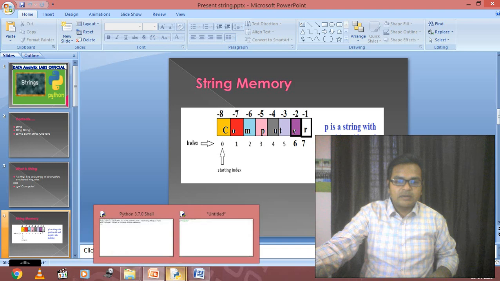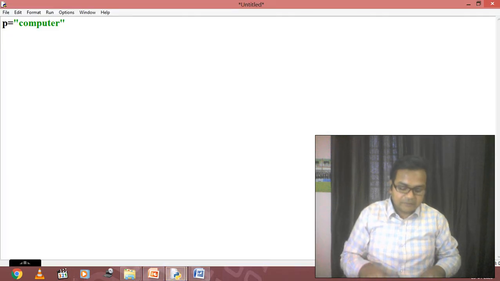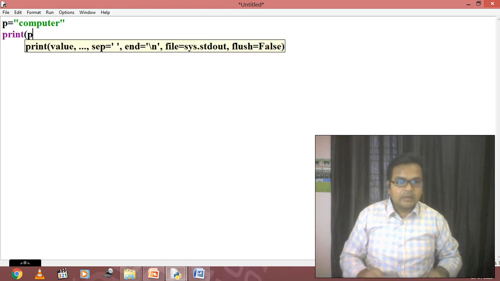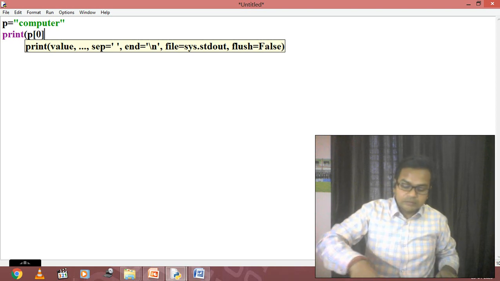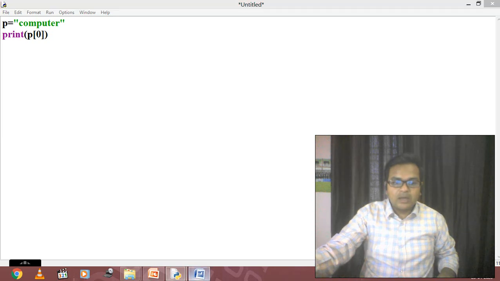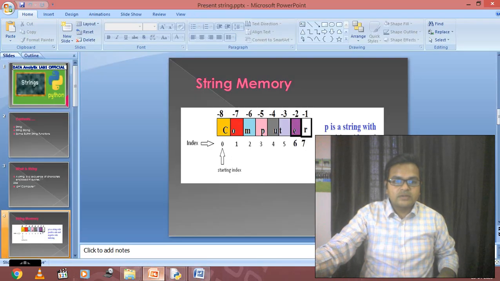What actually is the meaning of the statement? Listen, if I want to know what is the p variable, p is what? Computer. But if I write what is p of 0, now just check it out students, what is p of 0? If this location is 0, its data is p of 0. If this location is 3, its data will be p of 3. If this location is 6, its data will be p of 6. If this location is 7, its data will be p of 7.